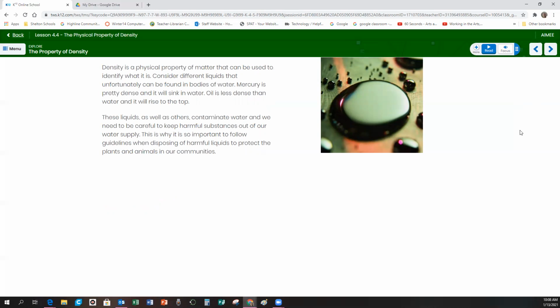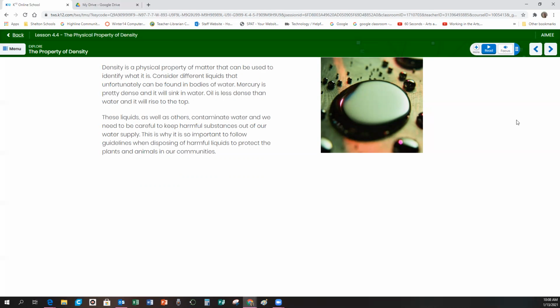Density is a physical property of matter that can be used to identify what it is. Consider different liquids that unfortunately can be found in bodies of water. Mercury is pretty dense. And guys, this is a poisonous metal. Remember I talked about mercury, I saw it once come out of a measuring tool and it bounced on the table like BBs or bouncy balls, but then as it stopped bouncing, it turned into a silver liquid on the table, okay? Mercury is pretty dense and it will sink in water. It's also poisonous to plants and animals, okay?